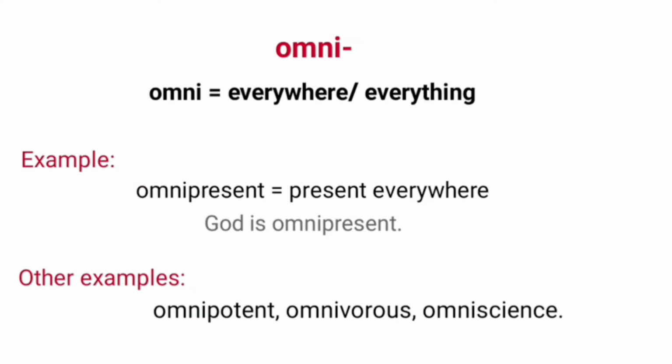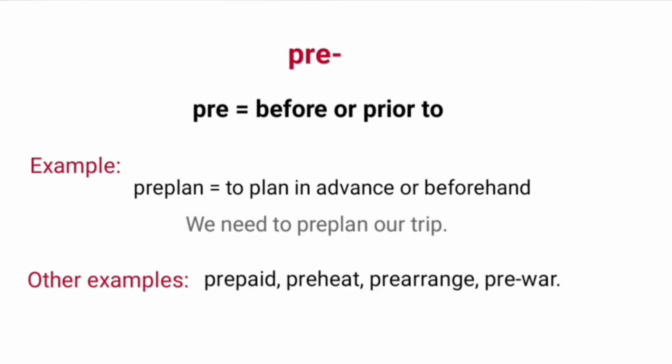Next comes prefix omni. It means everywhere or everything. Example, omnipresent, which means present everywhere. God is omnipresent. Other examples, omnipotent, omnivorous, omniscience.